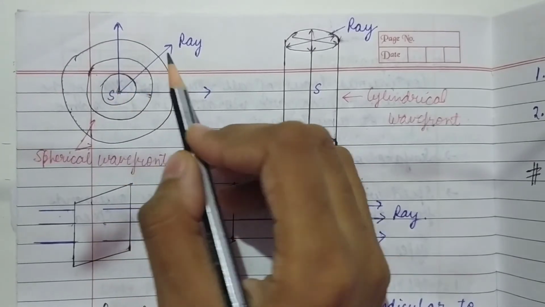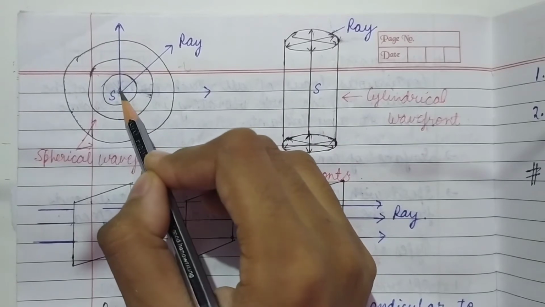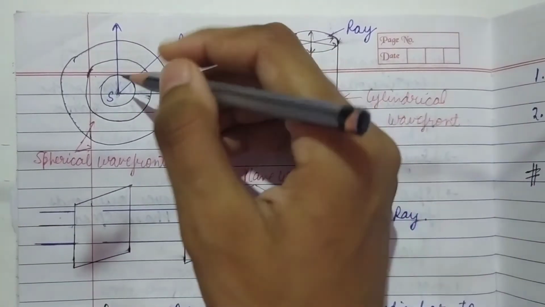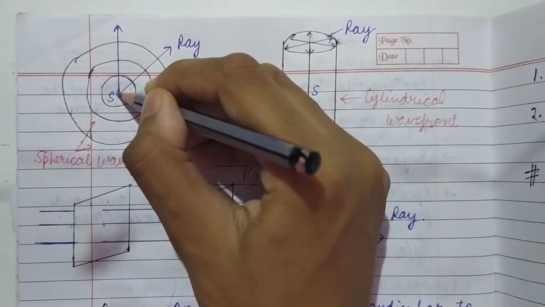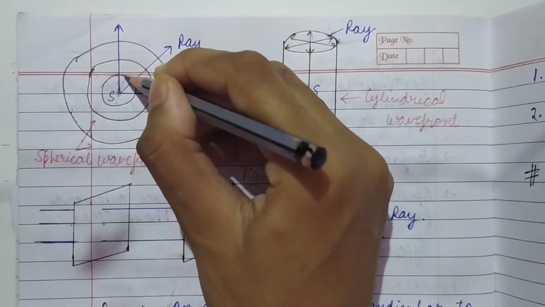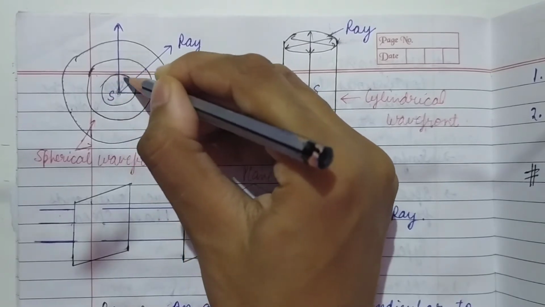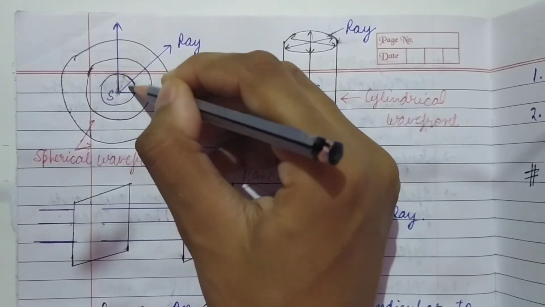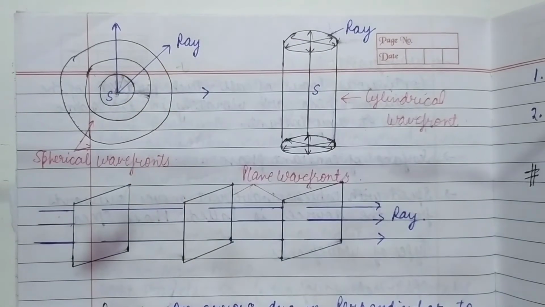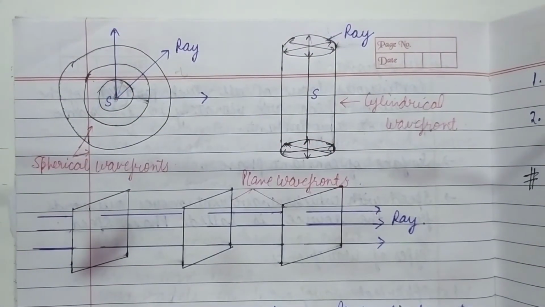If we consider time t, the wave from this point will travel equally in all the directions. At time t, the wavefront traveling in this direction will be at this point, and in this direction at this point, and so on. It will make a spherical, or circular, type of wavefront. So this wavefront is known as a spherical wavefront.